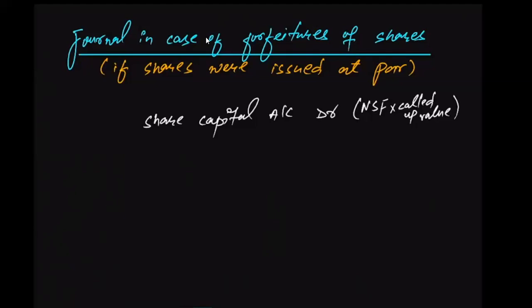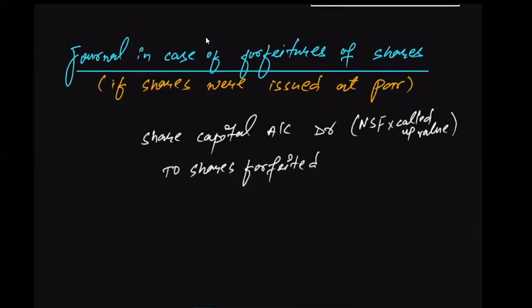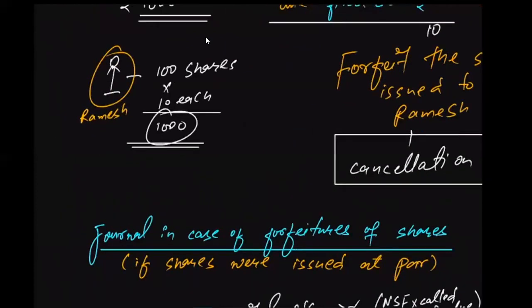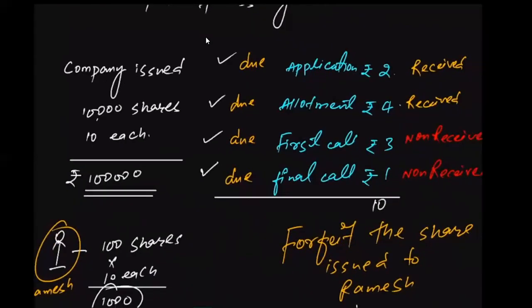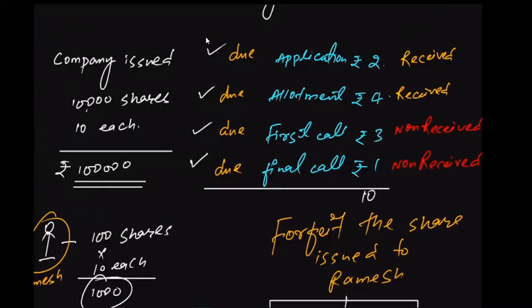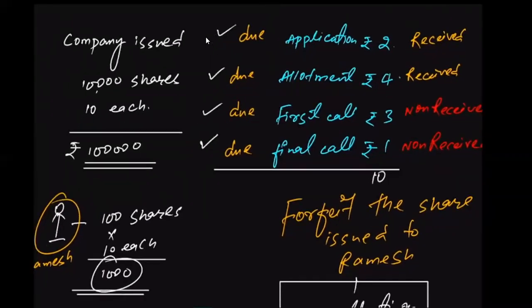Then, sir, one doubt, sir. What is shares forfeited? What do you mean by shares forfeited? It means the amount that Ramesh has already paid needs to be forfeited. As per our example, Ramesh has already paid for the application and for the allotment. That means he has already paid 6 rupees for 100 shares, right?